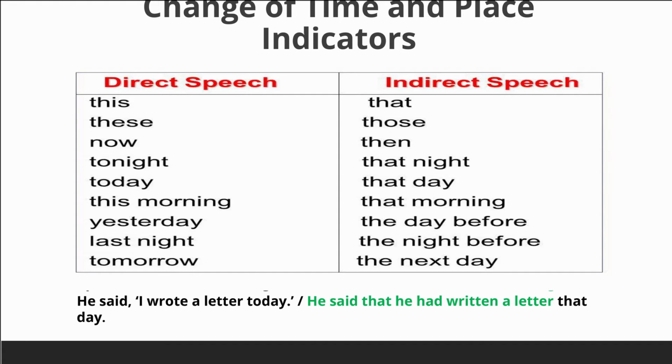Please go through it. This becomes that. These become those. Now becomes then. Tonight becomes that night. Today becomes that day. This morning, that morning. Yesterday becomes the day before. Last night, the night before. Tomorrow becomes the next day.